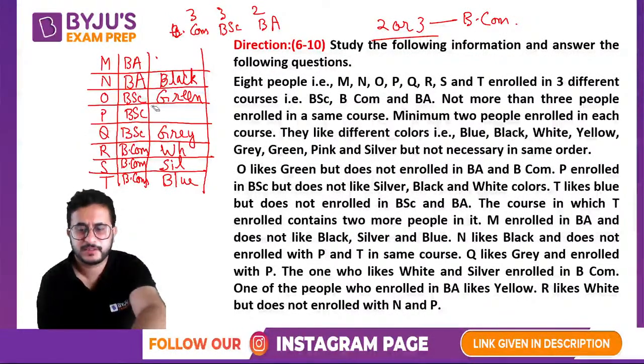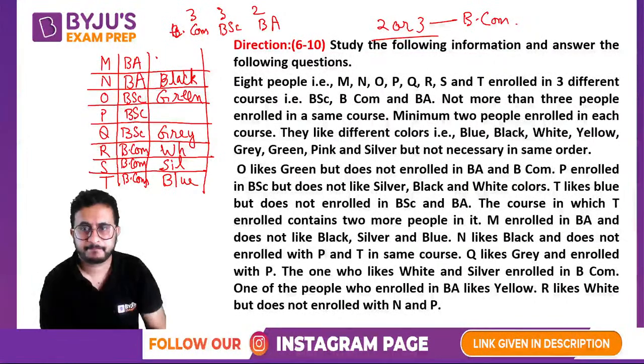Which color is remaining? Blue, black, white, yellow is remaining, and pink is remaining. Yellow and pink is remaining, right? One of the people who enrolled in BA likes yellow.